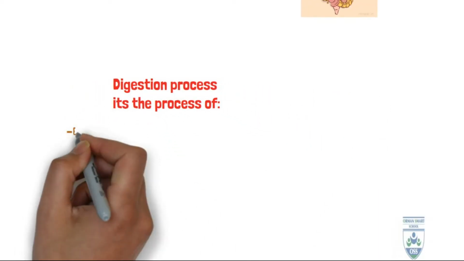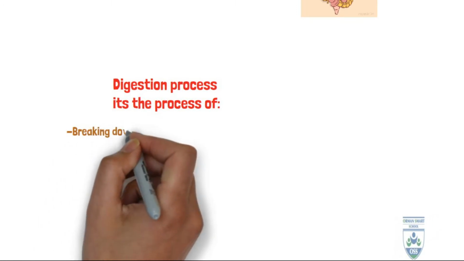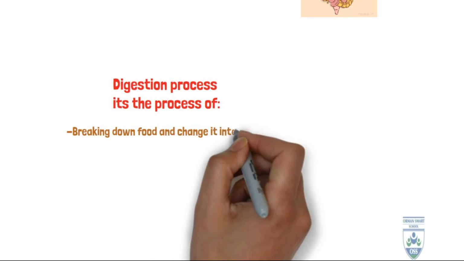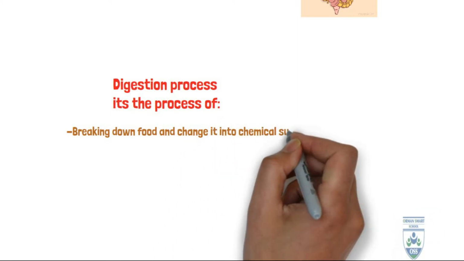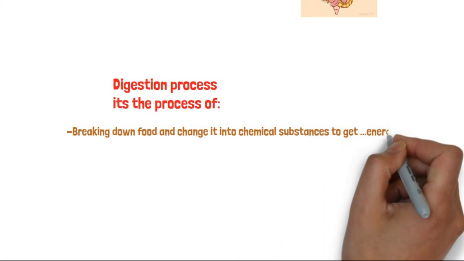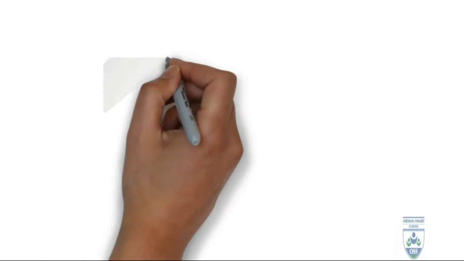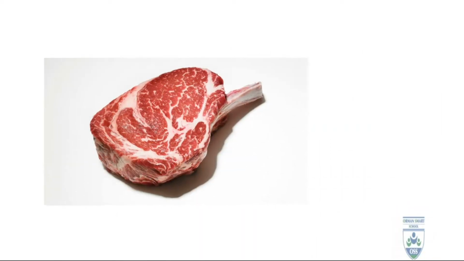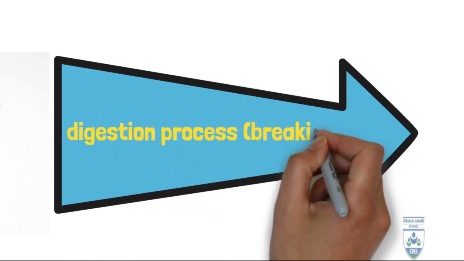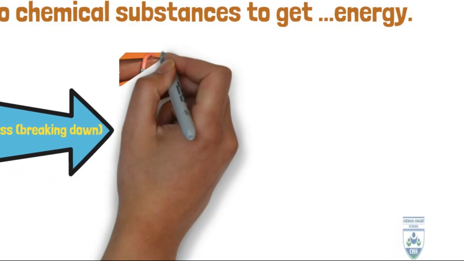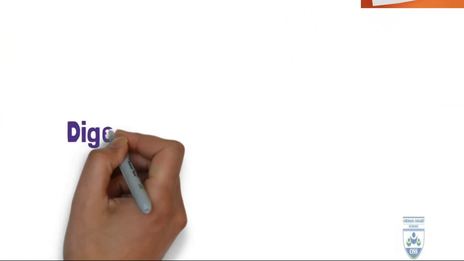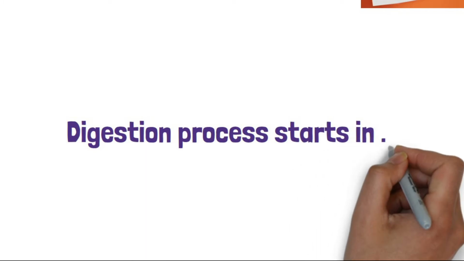Digestion process. It is a process of what? It's the process of breaking down food and changing it into chemical substances. Like when we eat a piece of meat, the digestion process breaks down this piece of meat and gives us the nutrient in it, which is protein.